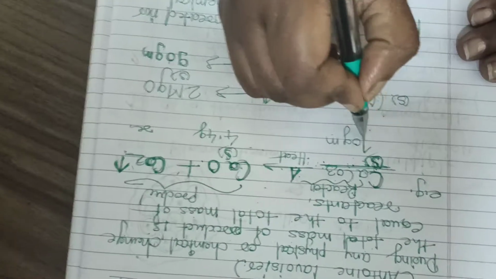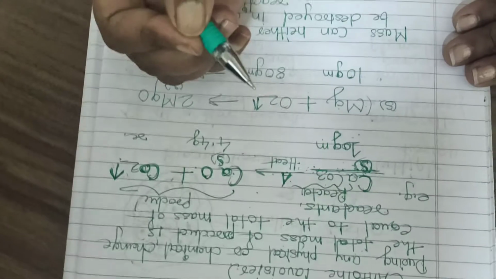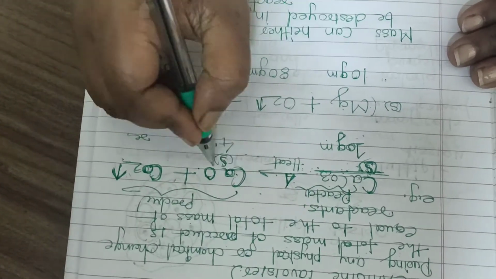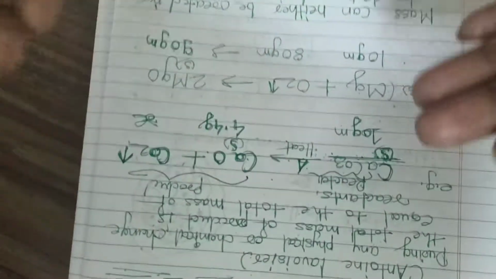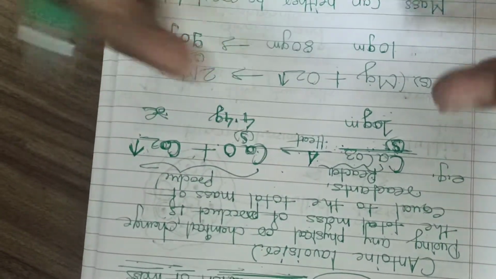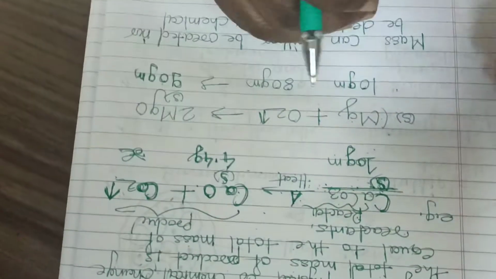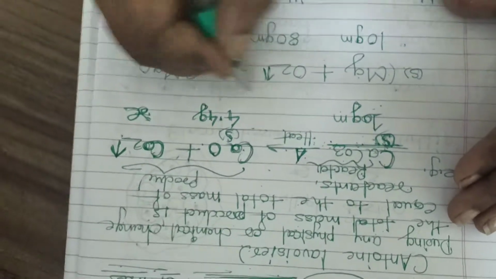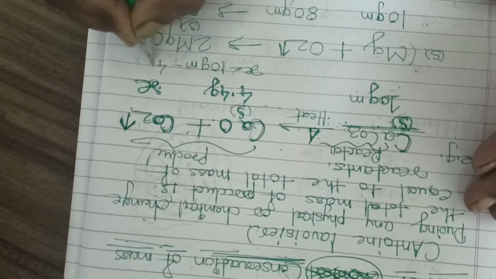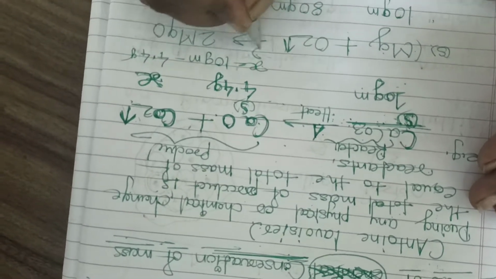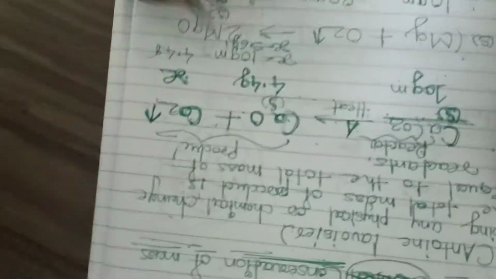Suppose I have taken this calcium carbonate, and it was 10 gram. When I provided heat, I got 4.4 gram of calcium oxide. Now how much will X be? That means how much carbon dioxide will be formed in this chemical reaction? Suppose this is X, then X is equal to 10 gram minus 4.4 gram. How much will it come? I think 5.6 gram. So X will be 5.6 gram.